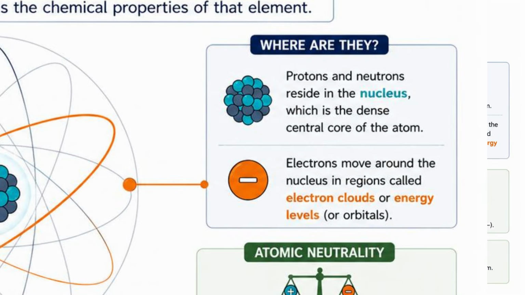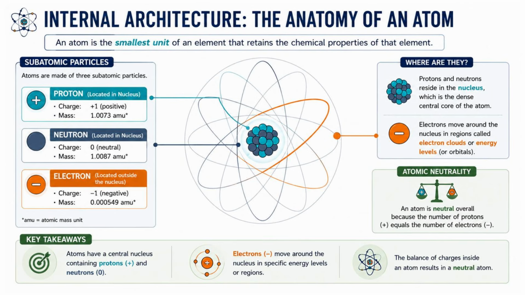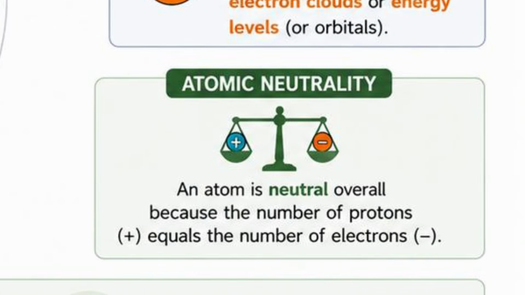Now, let's answer another important question. Why doesn't every atom have an electrical charge? So the answer is shown here. An atom is electrically neutral because the number of positive protons equals the number of negative electrons.